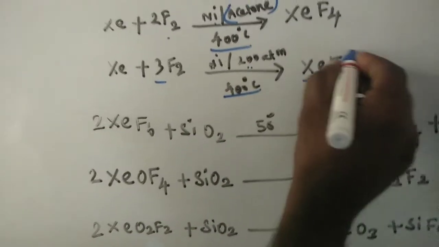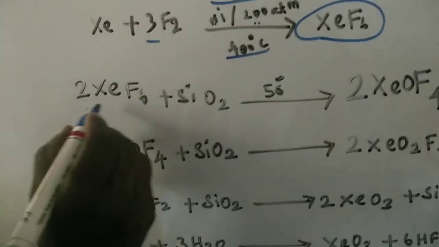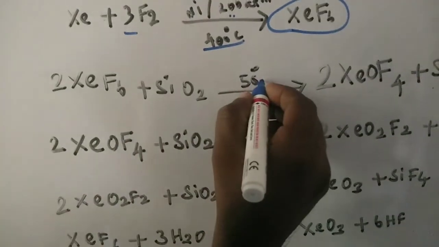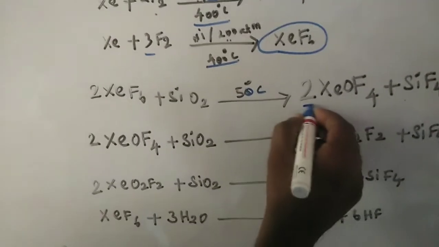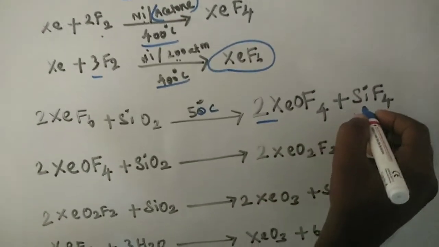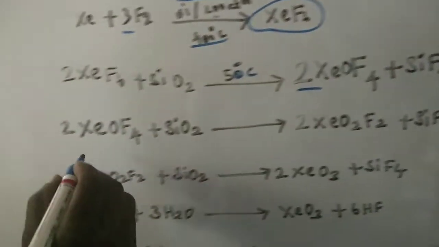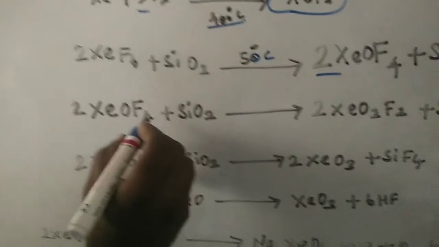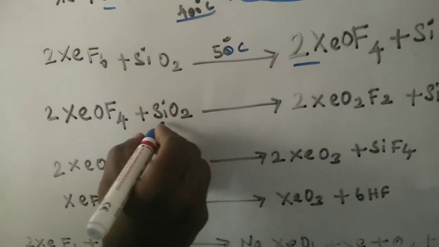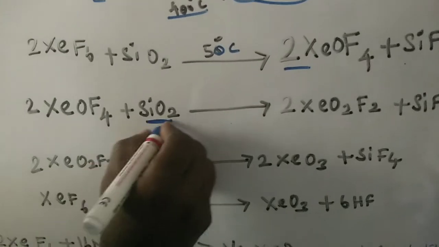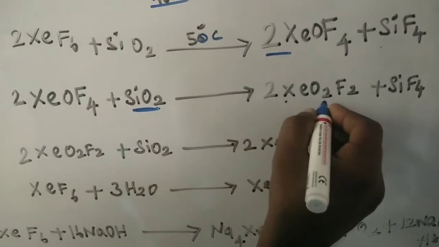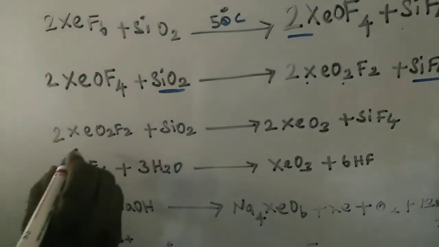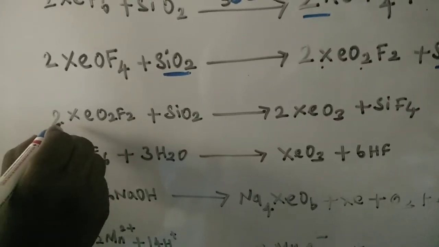Xenon treated with 3 moles of fluorine and nickel at 200 atmospheric pressure and 400 degrees Celsius gives xenon hexafluoride. Xenon hexafluoride treated with silicon dioxide at 50 degrees Celsius forms 2 moles of xenon oxytetrafluoride, and silicon tetrafluoride is obtained. Next, xenon oxytetrafluoride is treated with sulfur dioxide to give xenon dioxide, and silicon tetrafluoride is a byproduct.